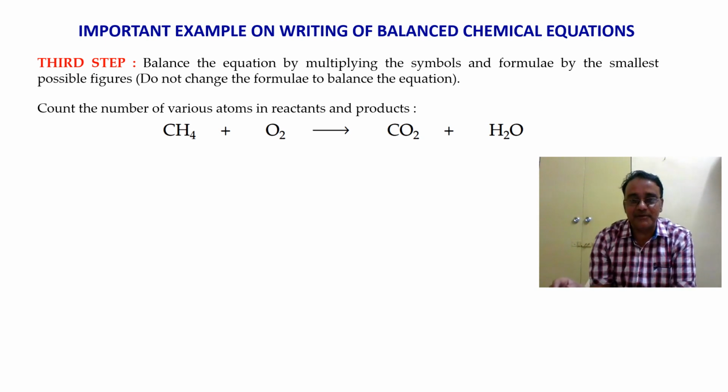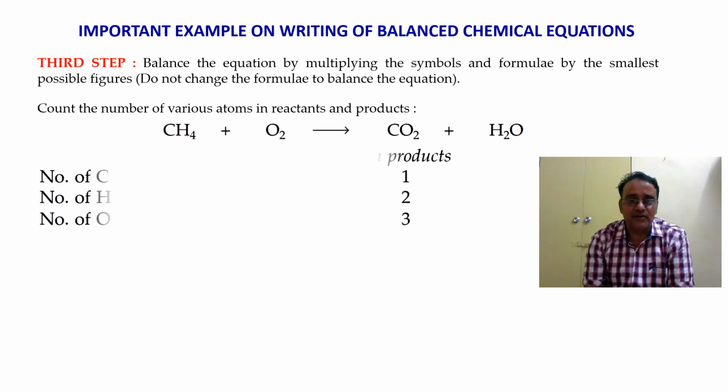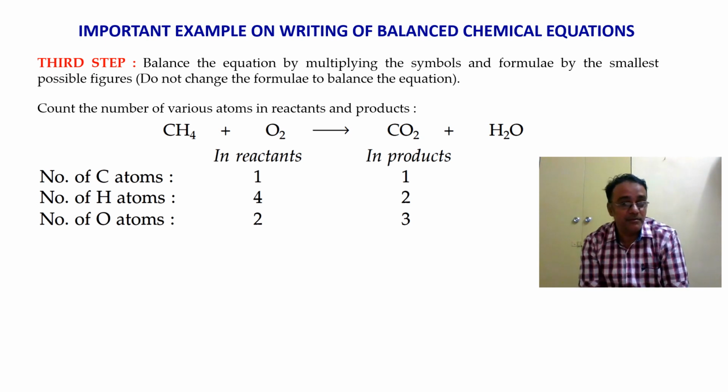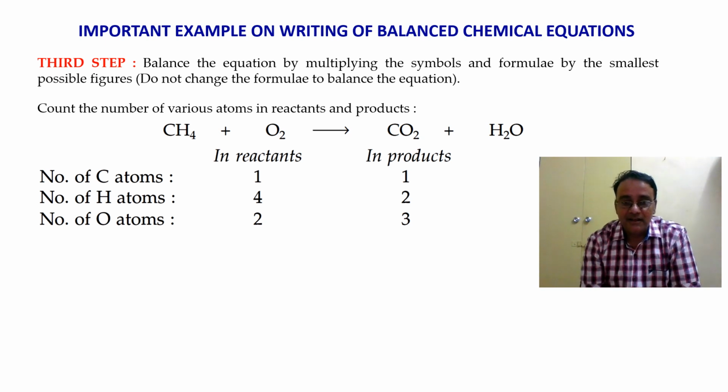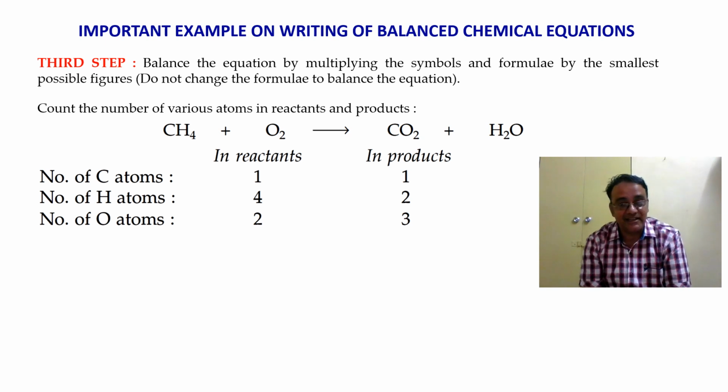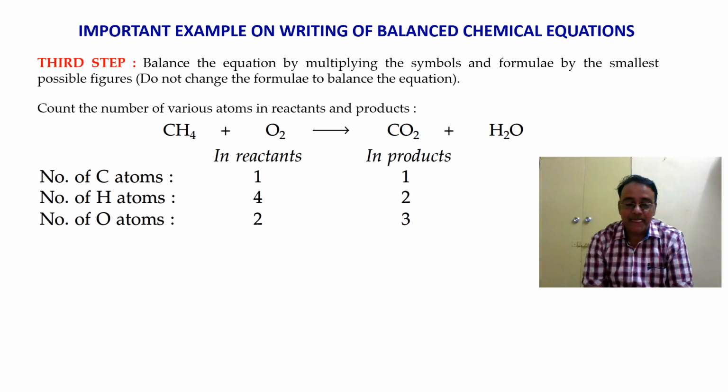Okay, so see this example. The same example is carried forward here, the same equation. Now we'll check the number of atoms of each element on the reactants and the product side. So what we are observing is that hydrogen atoms and oxygen atoms are different. Reactant hydrogen atoms are 4 and in product hydrogen atoms are 2, so we have to make it double. And in oxygen atoms, the reactant side is 2 and the product side is 3, so that also we have to balance.